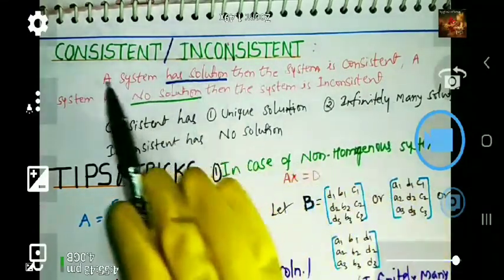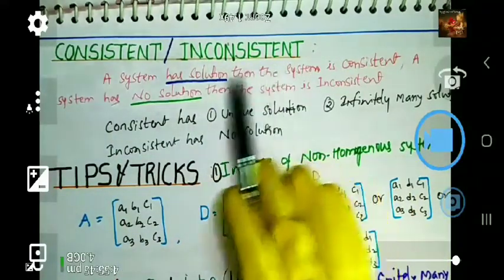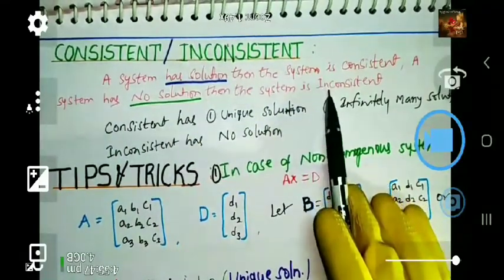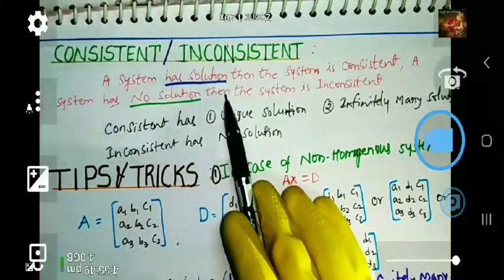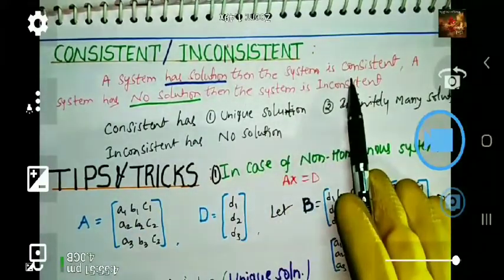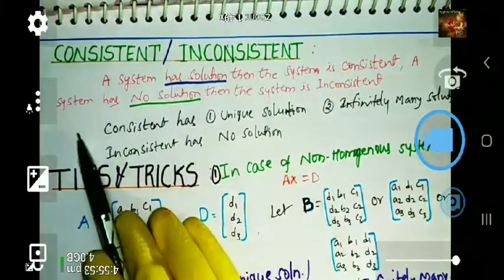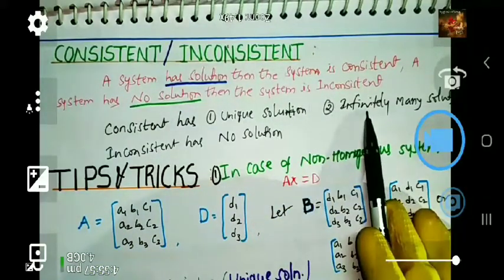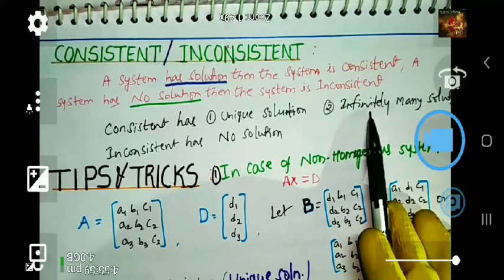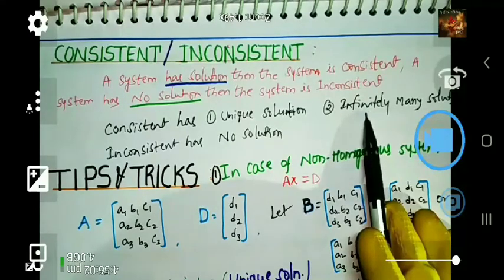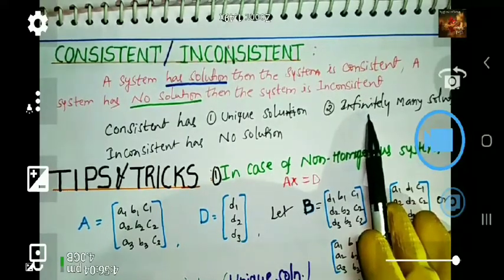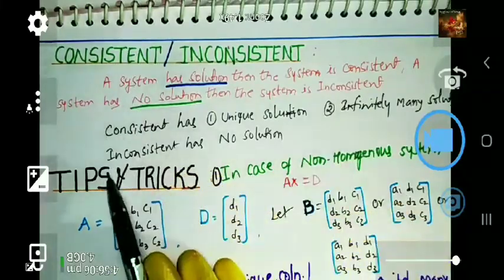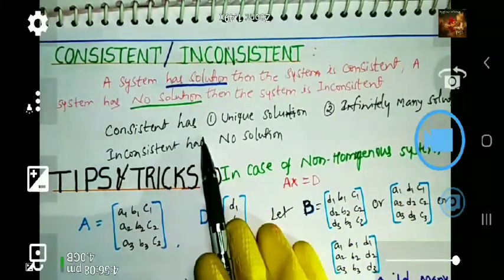What are consistent and inconsistent systems of equations? What is consistency? Yes, a system has a solution, then it is consistent. When the system has no solution, then it is inconsistent. Like that, we can discuss consistent and inconsistent. In case of consistent, there will be two types of solutions.